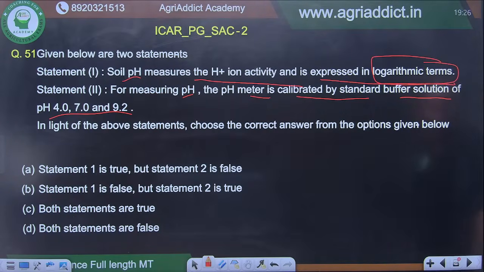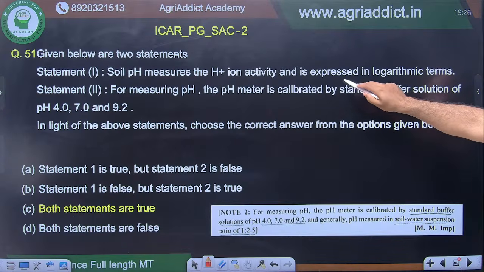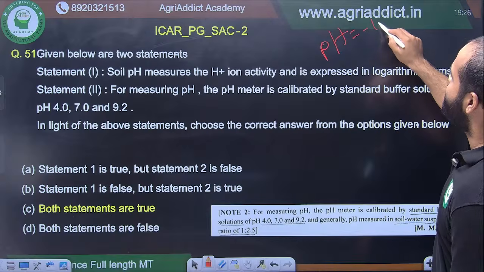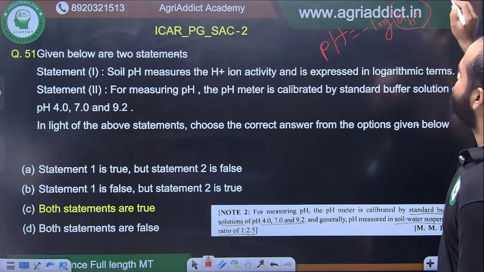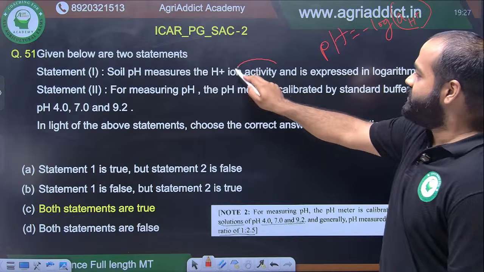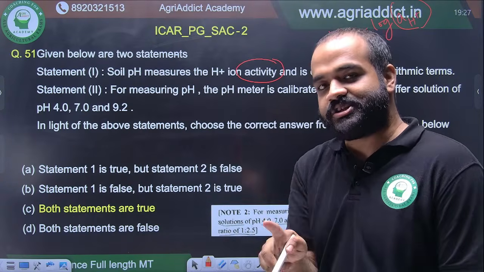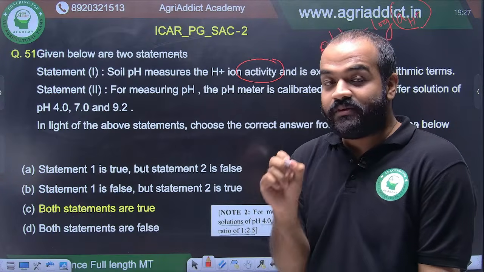Both statements are true. Yes, you are also correct. Because the first statement everyone knows: H plus ion activity is the very definition of pH, minus log activity of H plus. Okay? Remember this activity term. It is not concentration, it is activity. And activity is concentration times activity coefficient. So while you are reading, be very thorough.